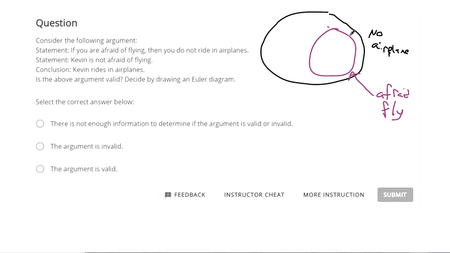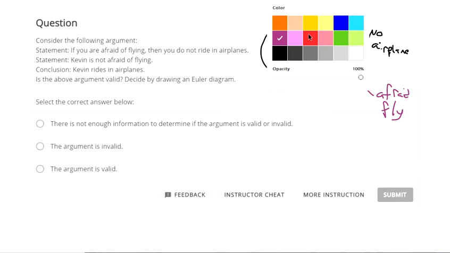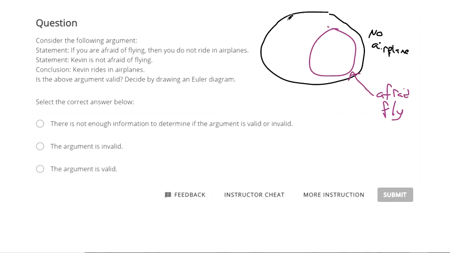Okay, because if you are afraid of flying, then you fit this broader category of not wanting to ride in an airplane. There could be other people that don't want to ride in airplanes for other reasons over here. Being afraid of flying means you don't fly in an airplane. And then we're told that Kevin is not afraid of flying. If you're not afraid of flying, you might still not ride an airplane, right?